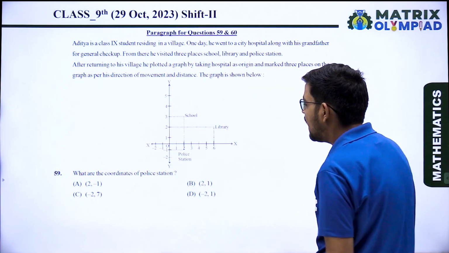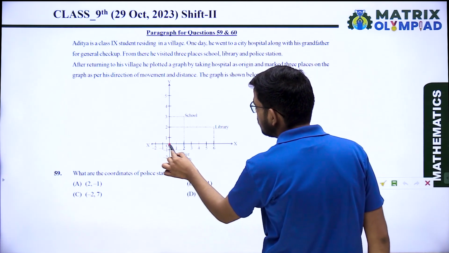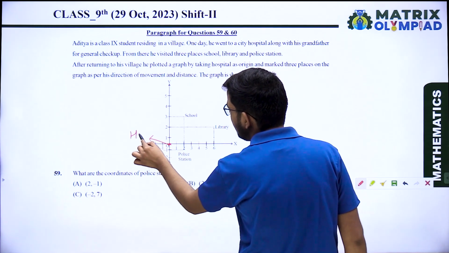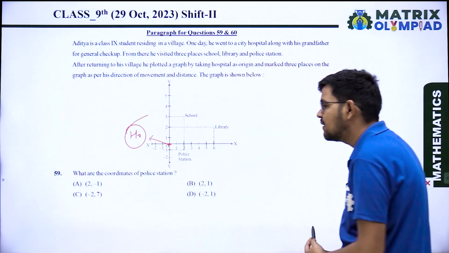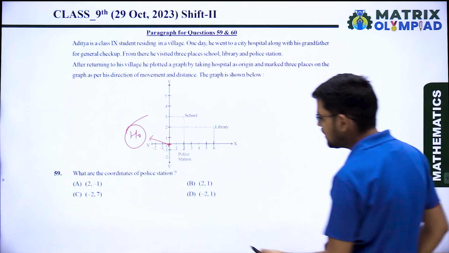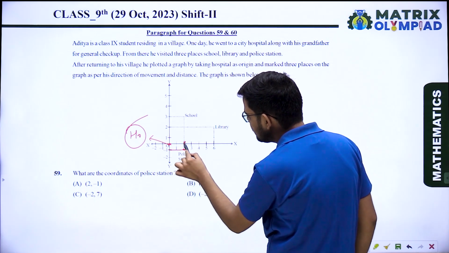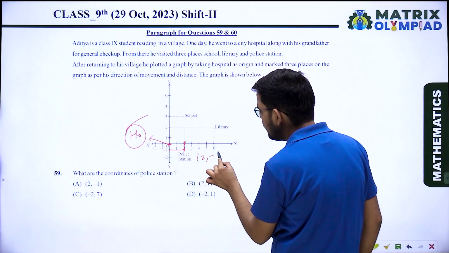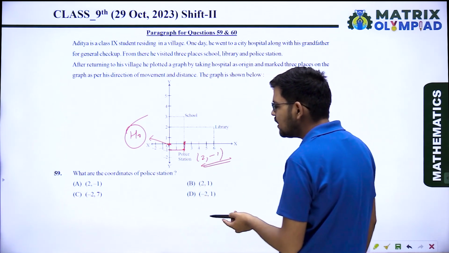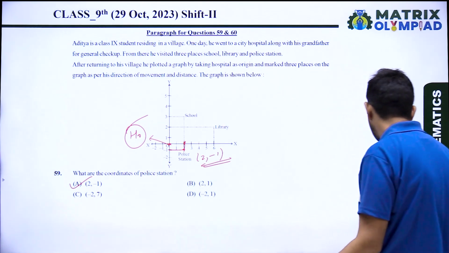This is the graph, and the point O represents the hospital. It is already told that the origin is the hospital. So what are the coordinates of the police station? That is the police station, and the X coordinate is 2 and the Y coordinate is -1. So the coordinate of the police station is (2, -1). Option A is the correct answer.